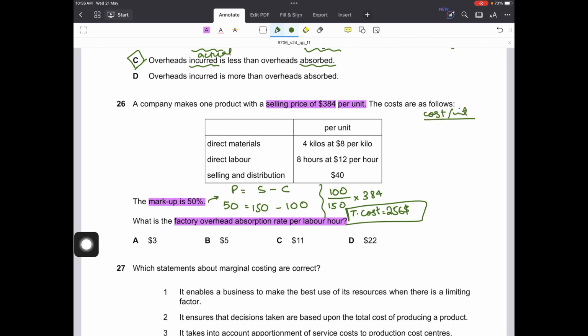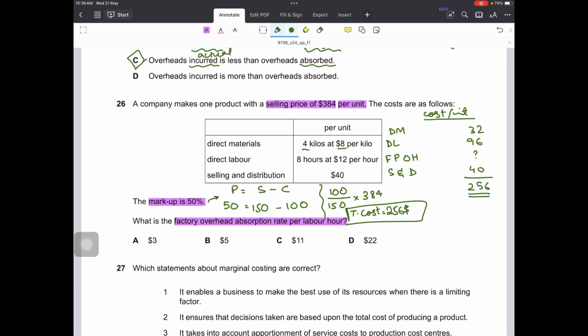So cost per unit is direct material 4 into 8, 32; direct labor 8 into 12, 96; fixed production overheads is unknown; and selling and distribution is also told, 40; the total of which will be $256.